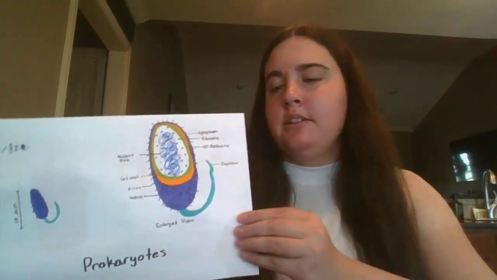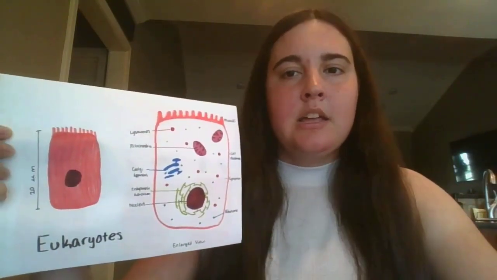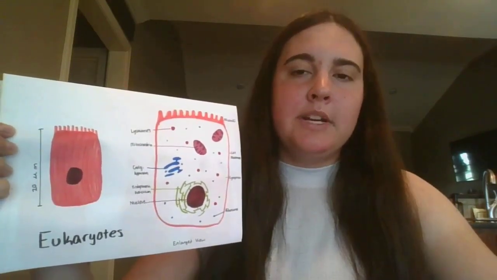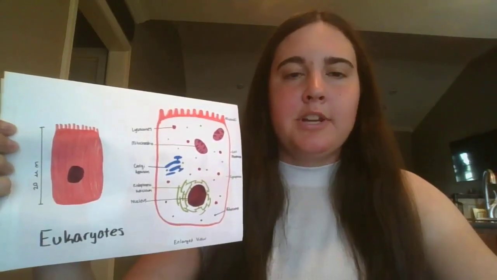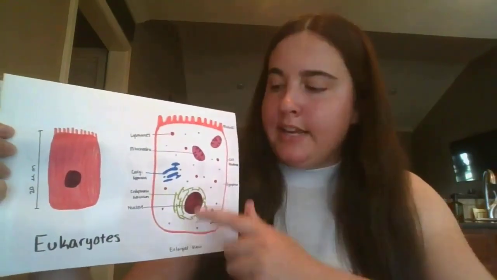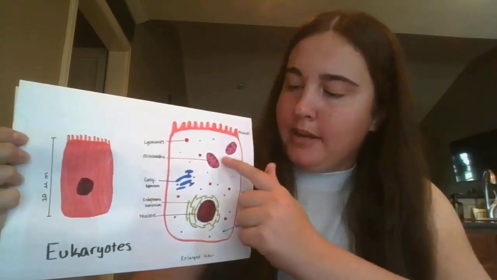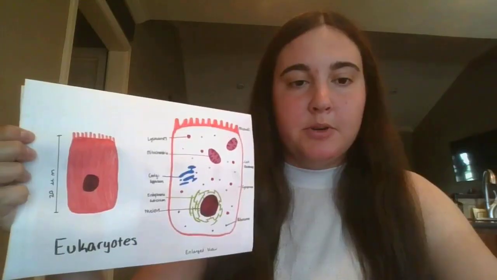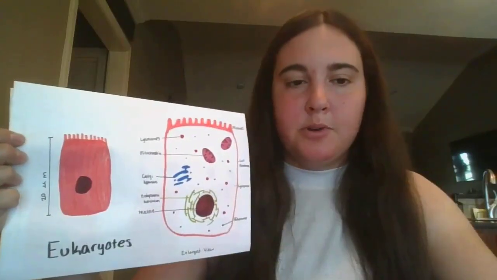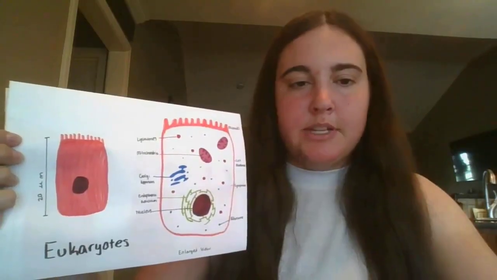The second cell is a human intestinal epithelial cell, which is a eukaryote. These cells line the inside of the small and large intestines. They are approximately 20 to 30 micrometers tall and columnar shaped with microvilli that increase surface area for absorption. They contain a nucleus that stores DNA and membrane-bound organelles, including the mitochondria that produce energy, as well as the endoplasmic reticulum and the Golgi apparatus for protein processing. Eukaryotic cells also contain ribosomes for protein synthesis.